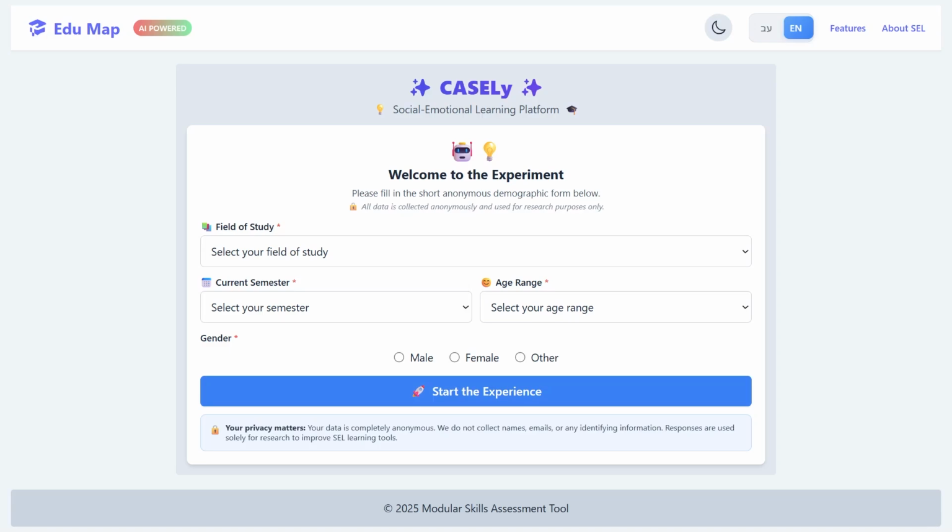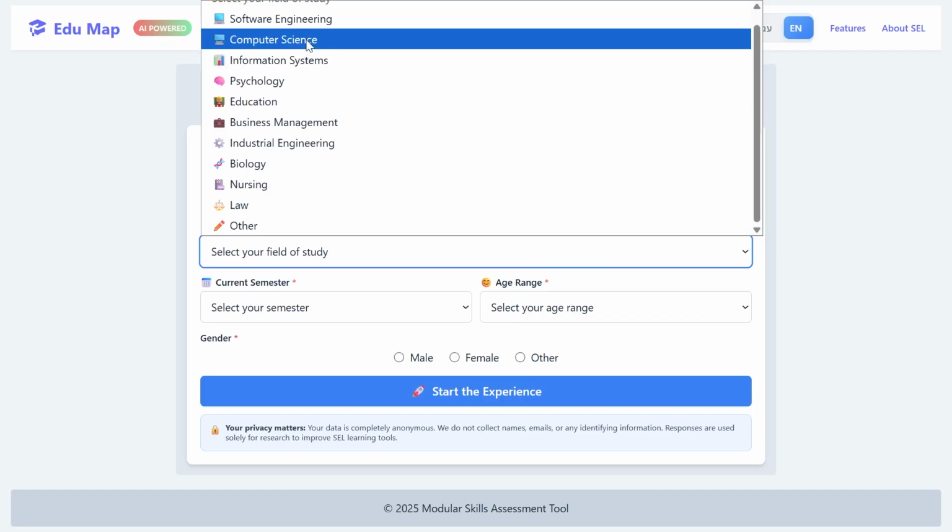In this video, I present Casely, an anonymous, AI-based platform designed to support the development of social-emotional skills in higher education. The video demonstrates the system's main flow from the participant's perspective. The experiment begins on this screen, where participants complete a short, anonymous demographic form collected solely for research purposes, in line with a privacy by design approach.